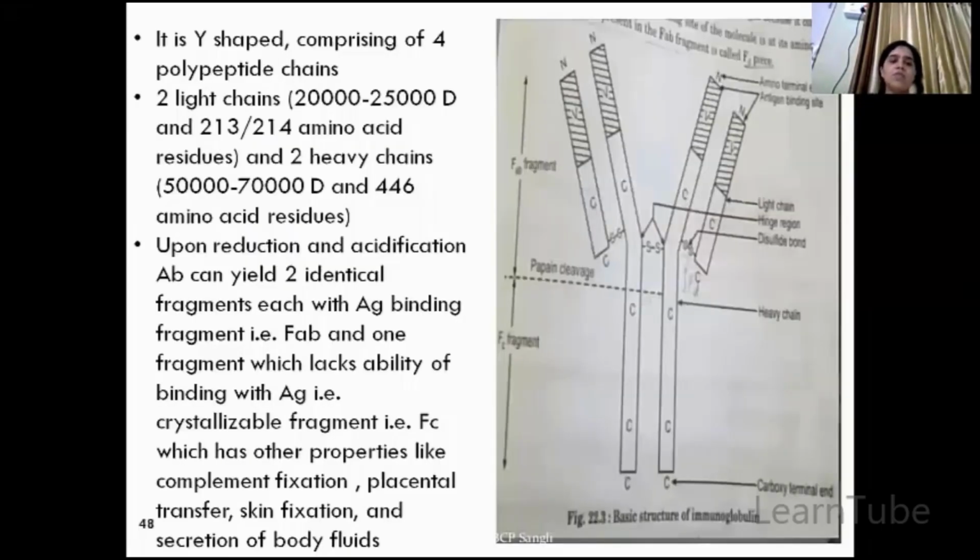Okay. So the light chains have a molecular weight of around 20,000 to 25,000 Daltons, and they contain around 213 to 214 amino acids. And the heavy chains have a molecular weight of 50,000 to 70,000 Daltons, and the amino acid residues are 446. And the Fc region, as you have seen, is responsible for complement fixation, placental transfer, skin fixation, and secretion of body fluids.